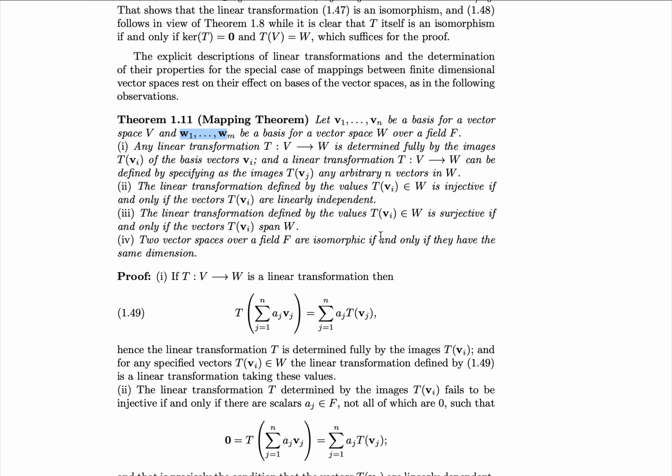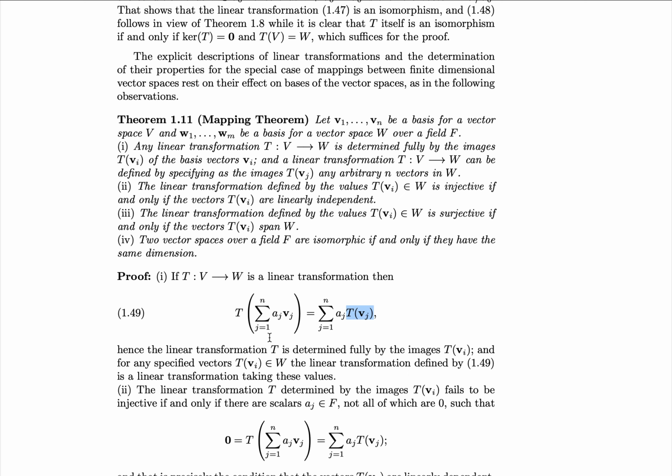So the first one is what the comment was saying, which is as follows. If T from V to W is a linear transformation, then T of a linear combination is equal to a linear combination of these images T of vj, by noting that T is linear, so we can pull it through the sum and pull out the scalar factors.